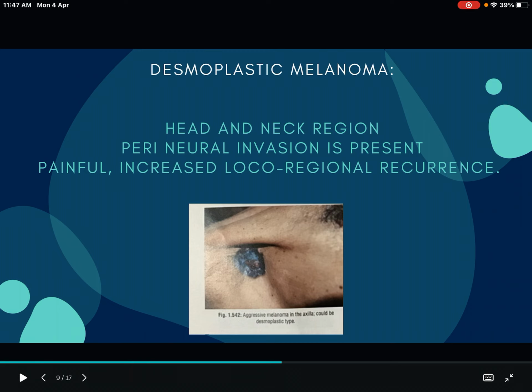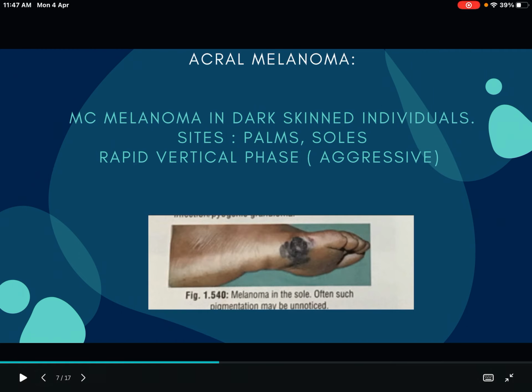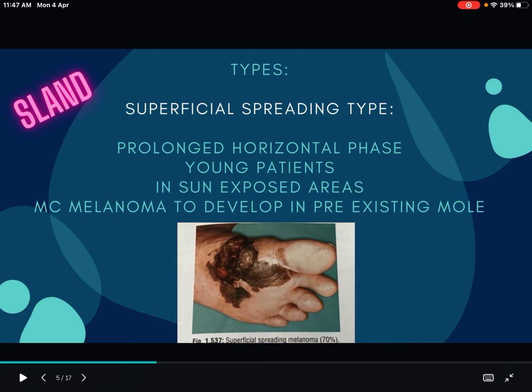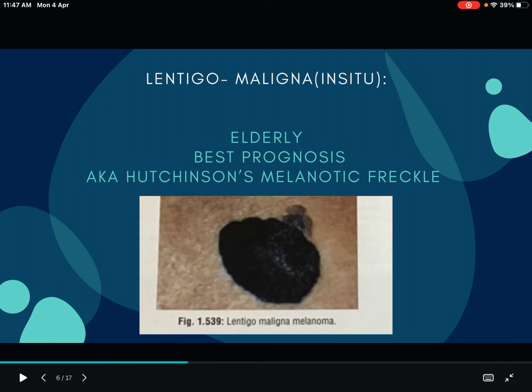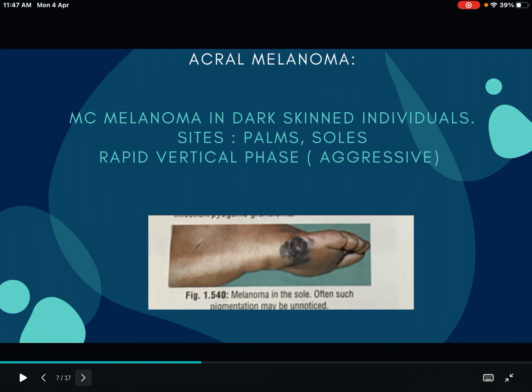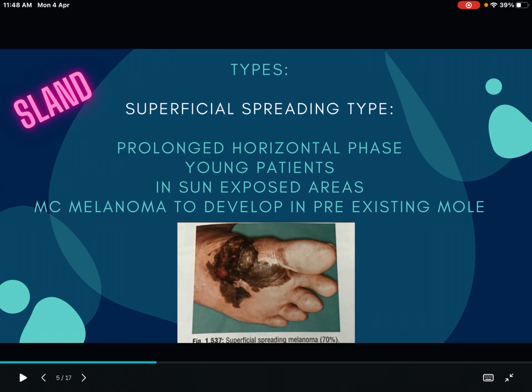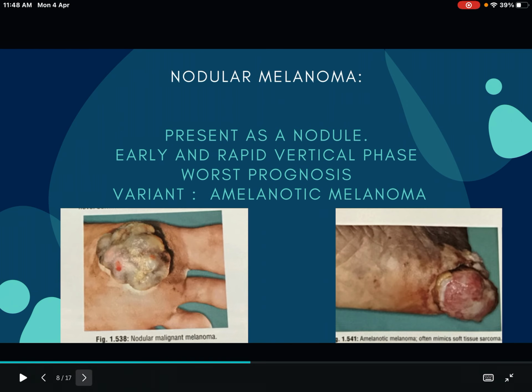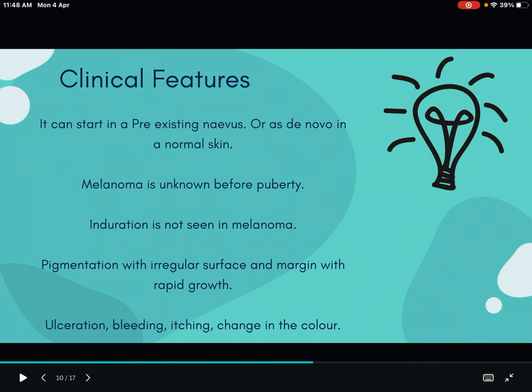Here, one picture I have shown is an aggressive melanoma, desmoplastic type, in the axillary region. So these are the 5 different types that you have to remember. SLAND is the mnemonic to remember. S for superficial spreading type, L for lentigo maligna, A for acral type, N for nodular and D for desmoplastic. I guess it's clear.